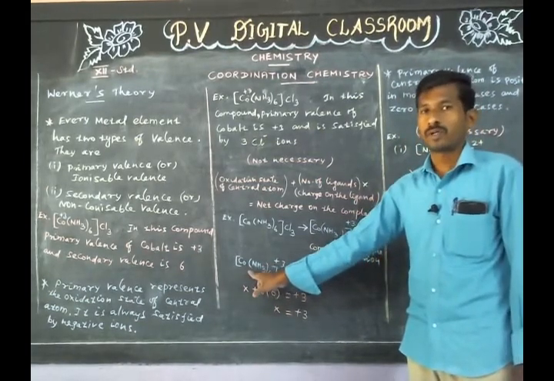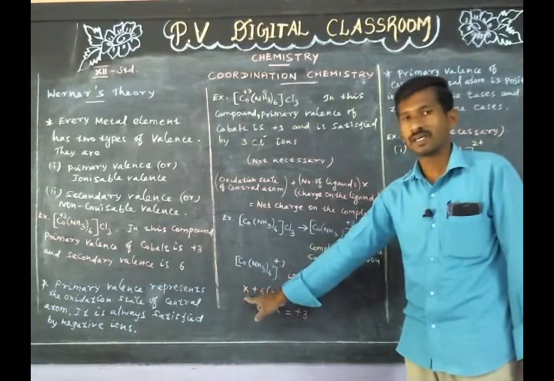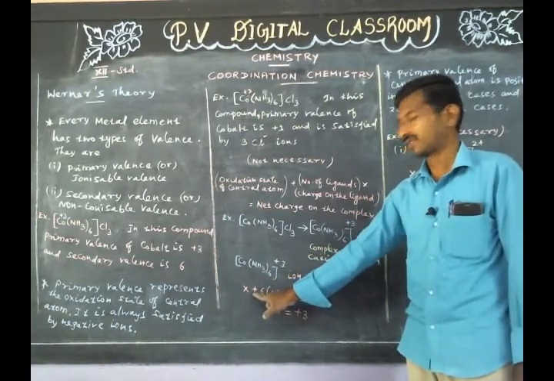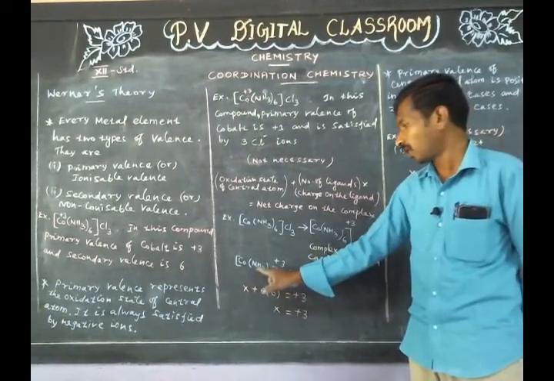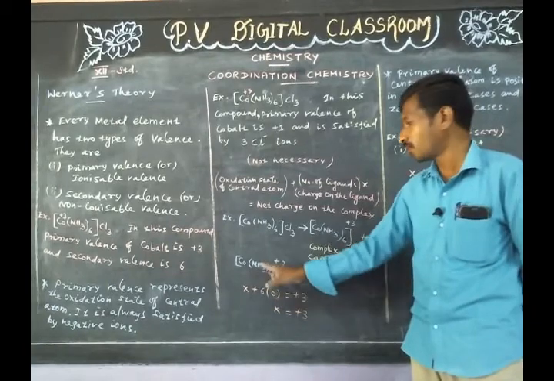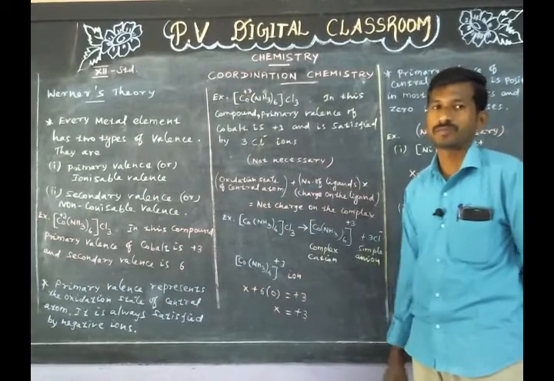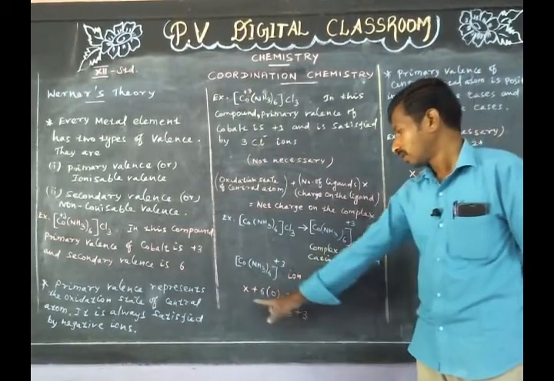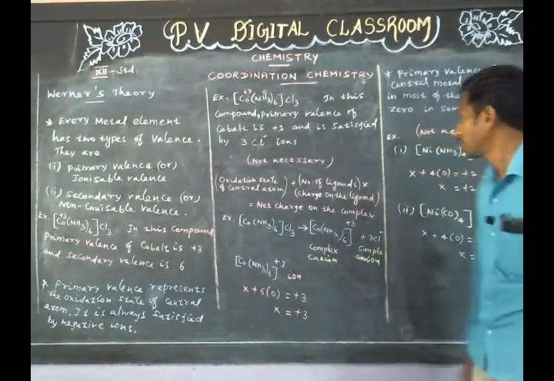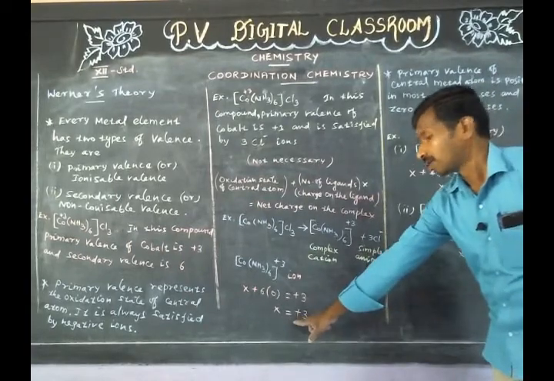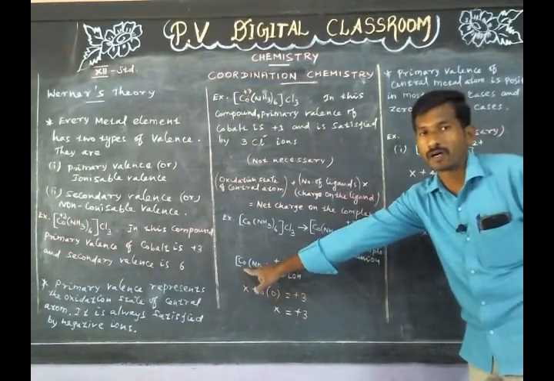The primary valence of cobalt is unknown, so it is taken as X, plus number of ligands is 6 into charge of the ligand is 0, since ammonia is a neutral molecule, is equal to charge on the complex, that is +3. Therefore, X is equal to +3. This represents the oxidation state of central atom, namely cobalt.